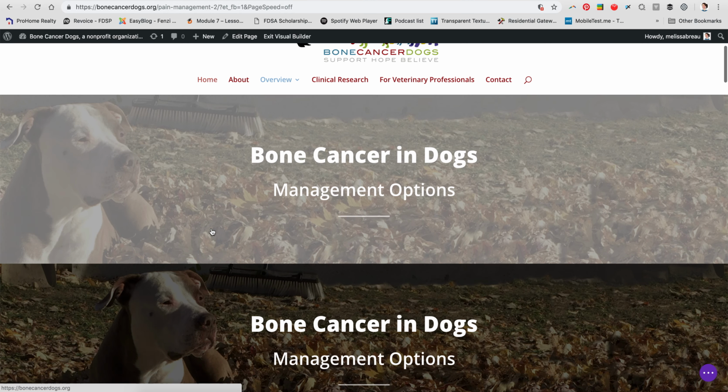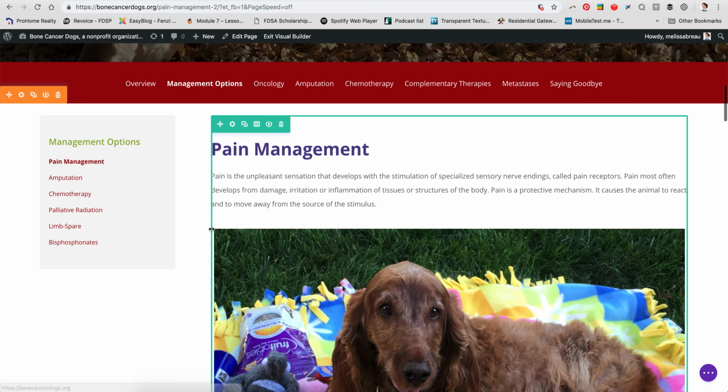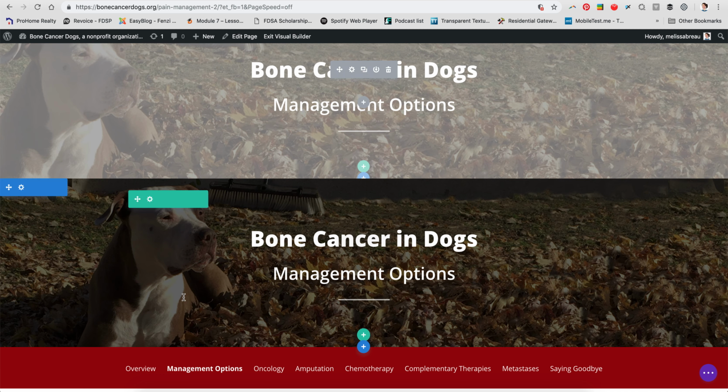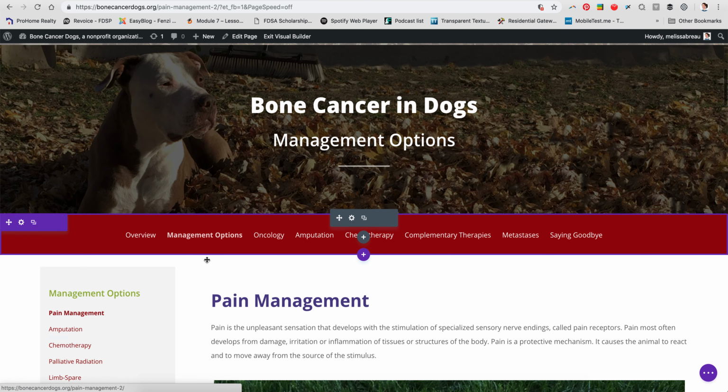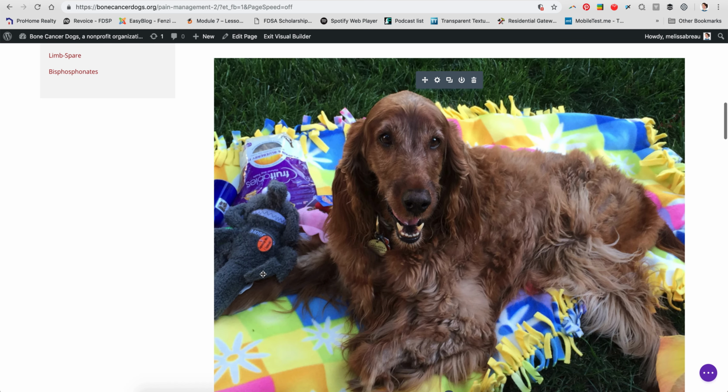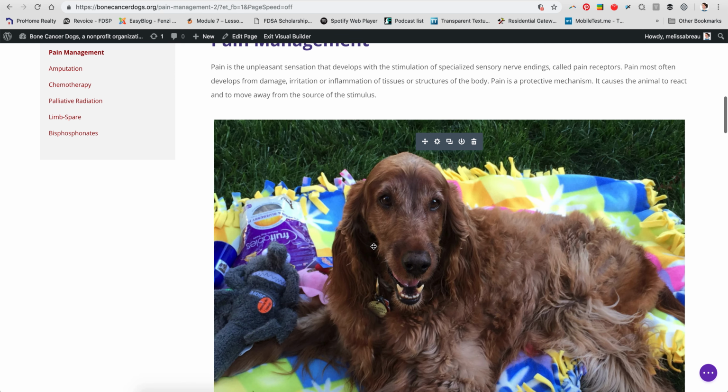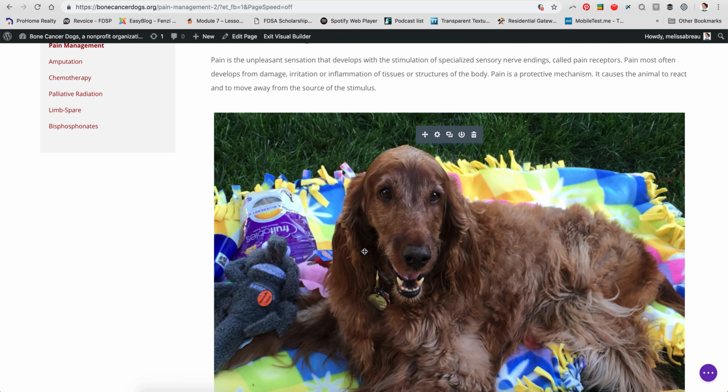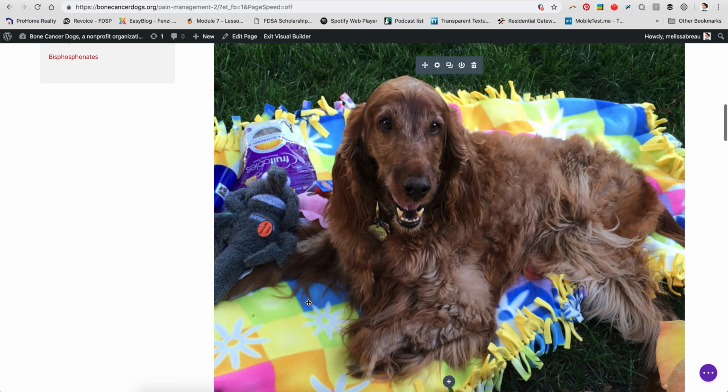There's really two pieces here. A lot of these pages have mobile only headers, just a heads up there. But in order to edit something like this photo, there's really two pieces. First, we need to figure out what size this is. And then we need to make sure that we have a photo that is the same size as this photo, or at least as large. But you don't want it to be too big, because if it's too big, then it slows down the load time of the page.